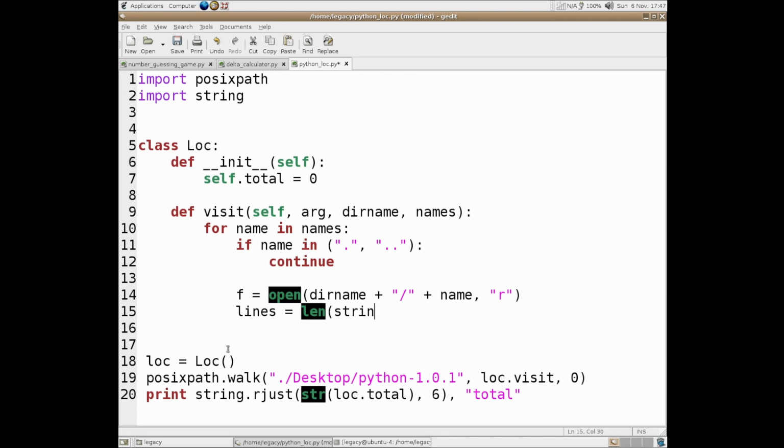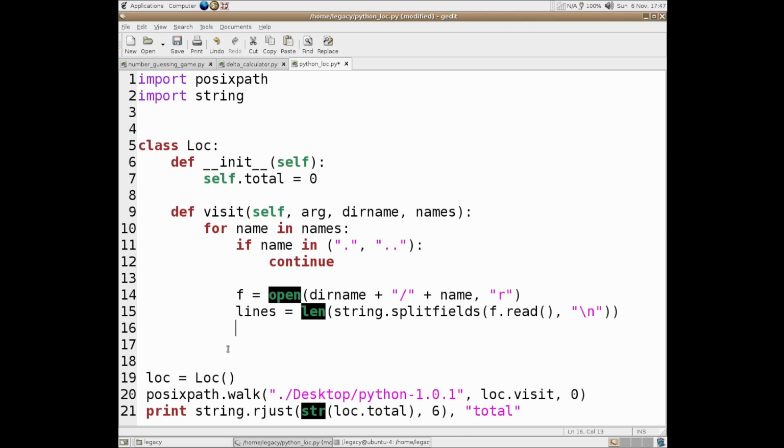Lines equals len string.split field. So this is kind of a major issue I was having in the video about how splits just didn't work at all, and how string objects just have no attributes at all. It's because it's all done in the string library, and I didn't think to look, because honestly, by the time I got to this point, my brain was completely and totally fried. But yeah, and we do the same thing here with the fancy output.